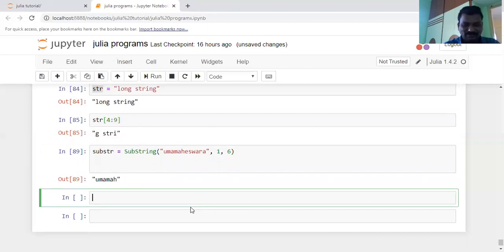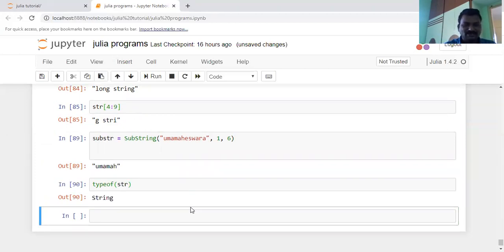For example, there is a typeof function. The type of the str is simply string here. Here, with substr, I am going to find out the type of substr.